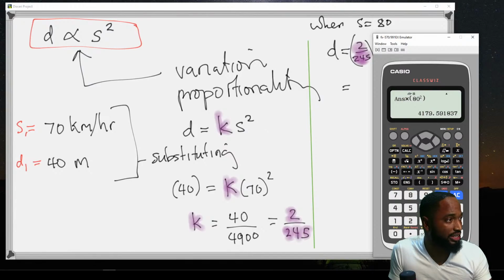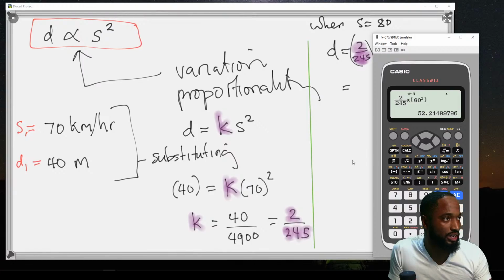Am I using the right answer? I think my calculator had the wrong answer involved. So 2 over 245 multiplied by 80 squared.